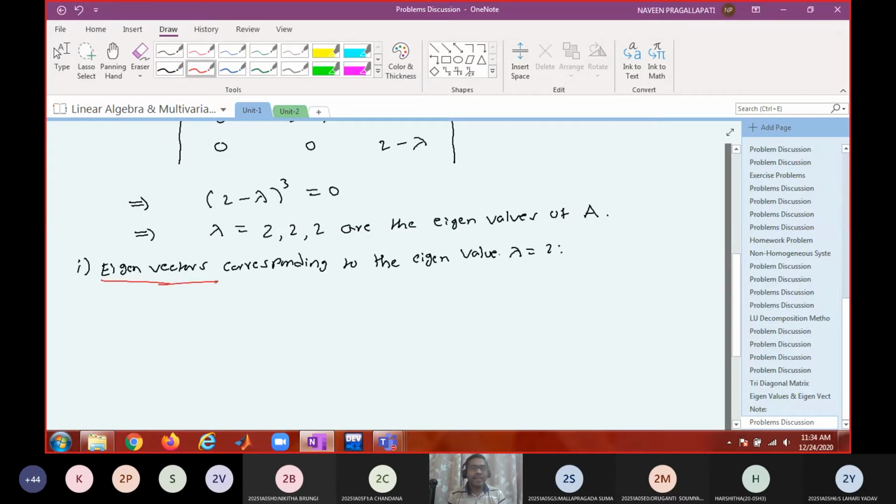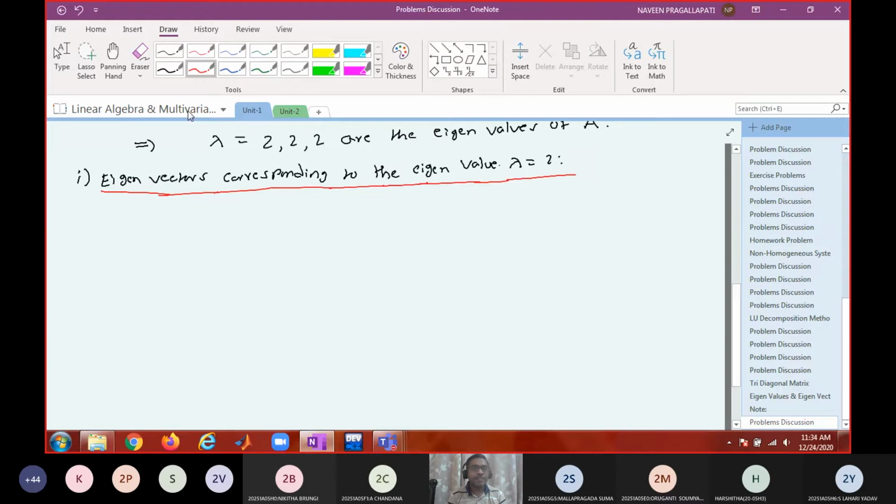So for finding the eigenvectors, what am I supposed to do? You have to solve the system (A minus lambda I) x equal to 0. What is lambda here? 2. So (A minus 2I) x equal to 0. And A minus 2I is nothing but matrix A with each diagonal element replaced by the diagonal element minus 2. Do you agree?